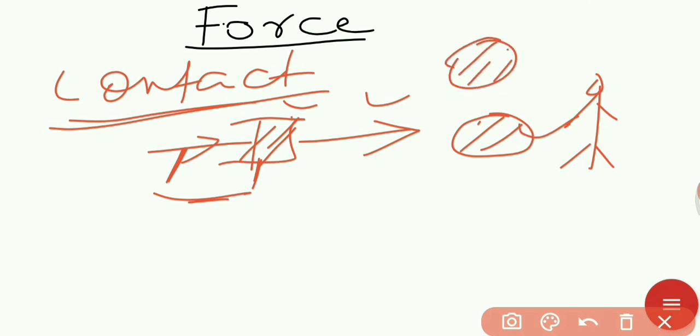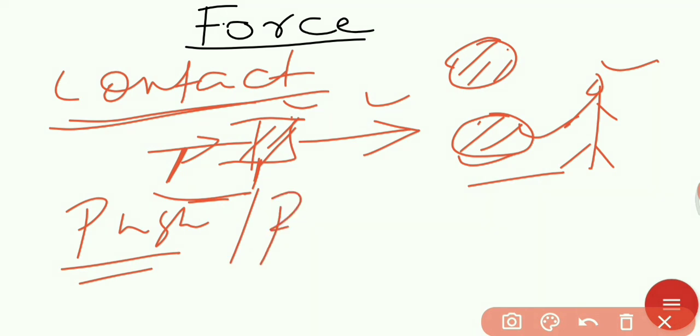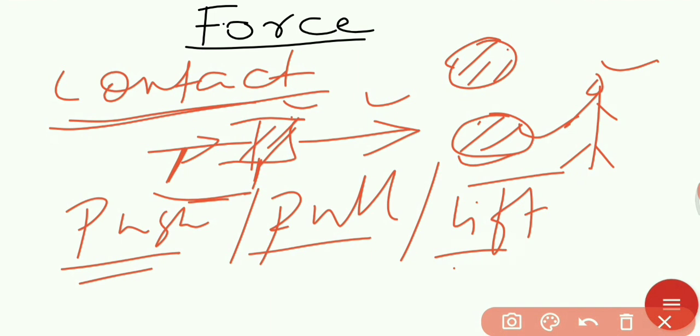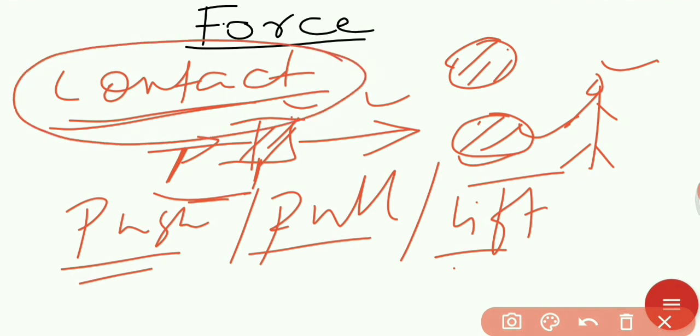Or if this person wants to lift this object from here to here, the two bodies, this one and this one, come in contact. So when we push, pull, or lift, the two bodies make contact and contact force is used here, okay.